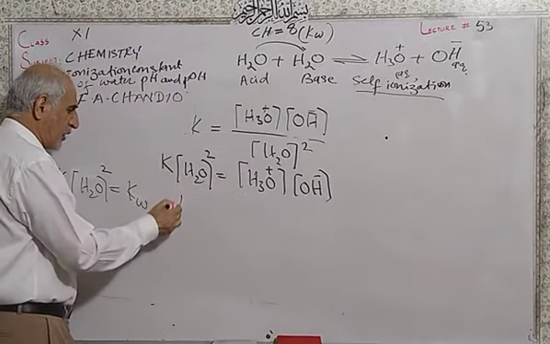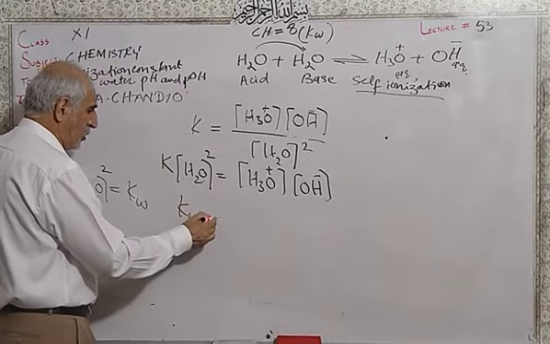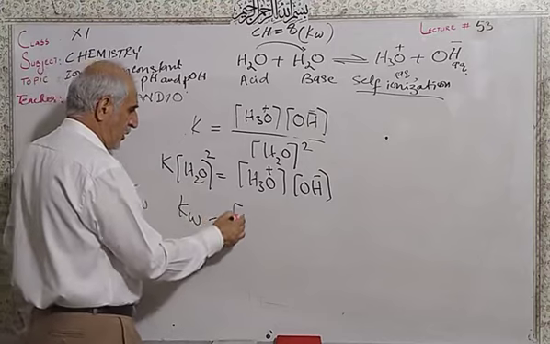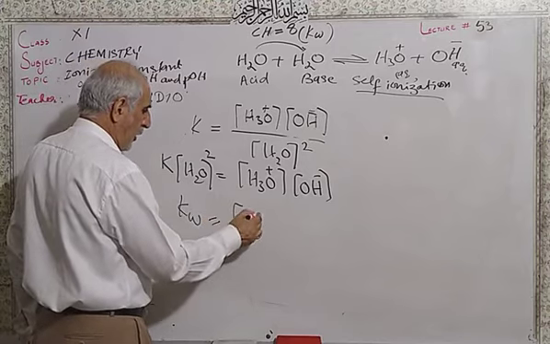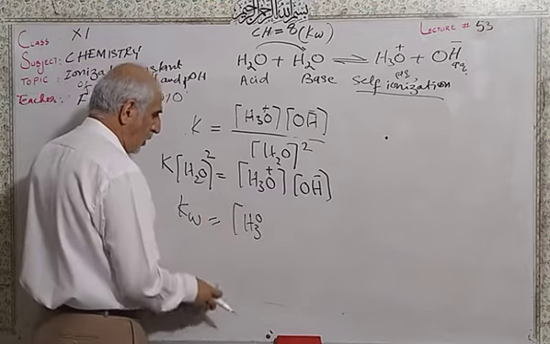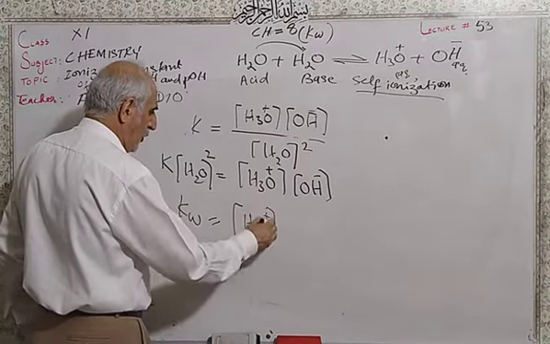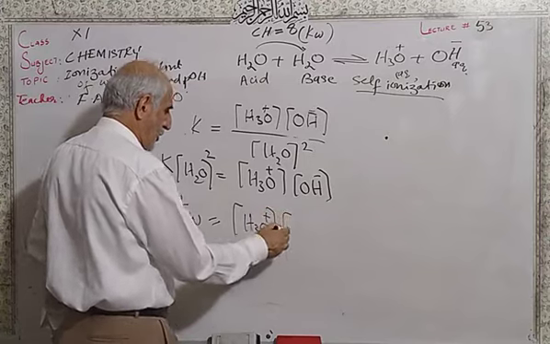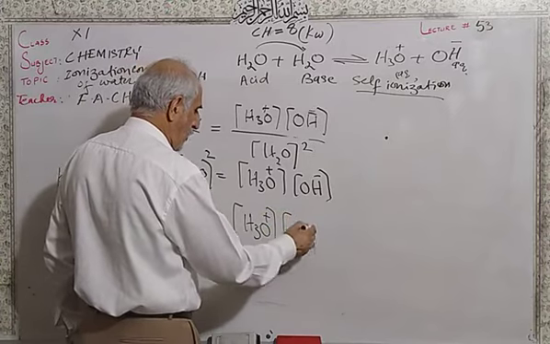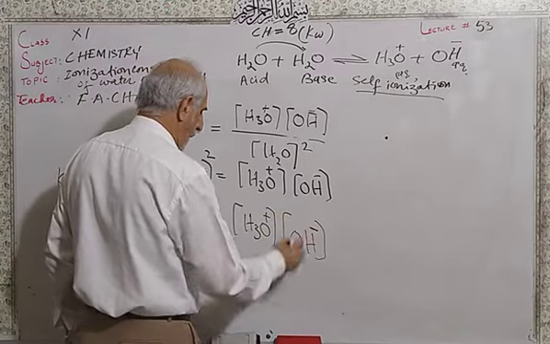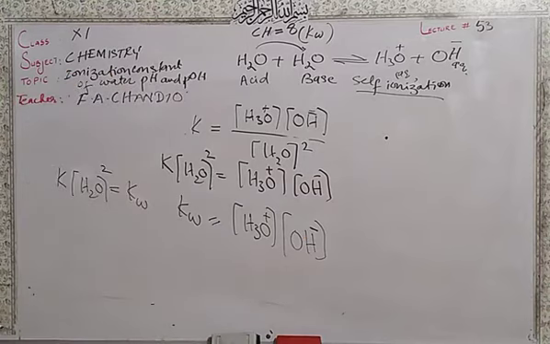So instead of this, we write Kw is equal to the concentration of hydronium ion and concentration of hydroxide ion. This Kw is called the ionic product of water.